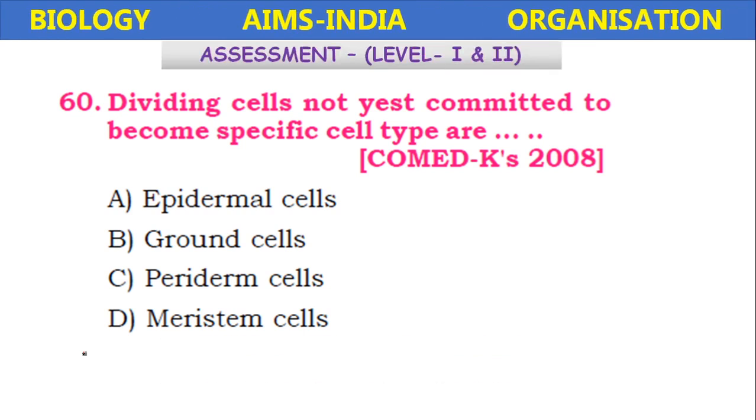Dividing cells not yet committed to become specific cell type are. Dividing cells not yet committed to become specific cells are called, or which type of cells? Epidermal, ground cells, periderm cells, or meristematic cells. So it is the meristematic cells which are having totipotent cells which divide and which are not yet committed to become the specific cell types. Means differentiation is not there in the meristems.